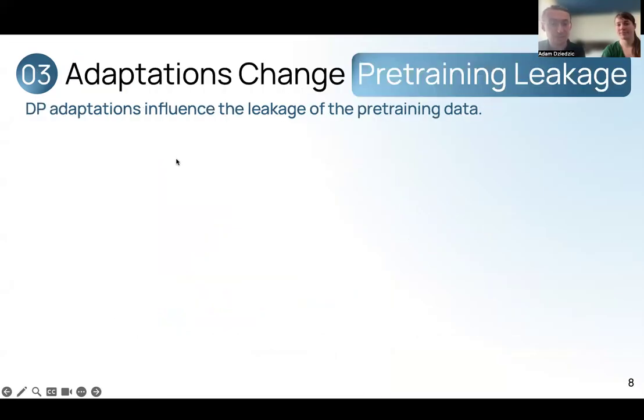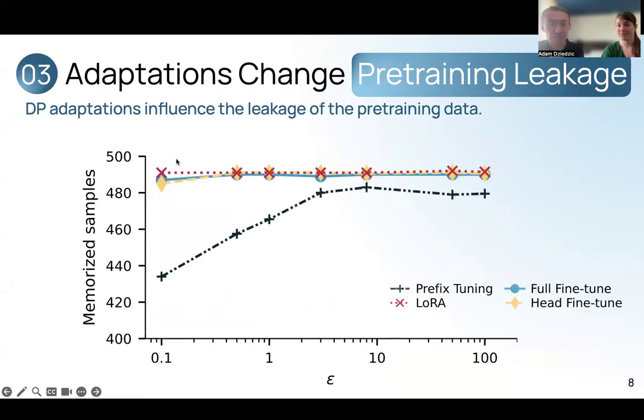Next, we also ask the reverse question. How does an adaptation affect back the leakage of memorized pre-training data? This matters because pre-training data can itself be sensitive. It was shown that models were, for example, pre-trained on emails or private chats. In this graph, the x-axis represents again the epsilon value used for the adaptation, and here the y-axis denotes the number of memorized samples from the pre-training data before the adaptation. Then, under different adaptations and different privacy regimes, we analyze how many of these examples are still extractable.